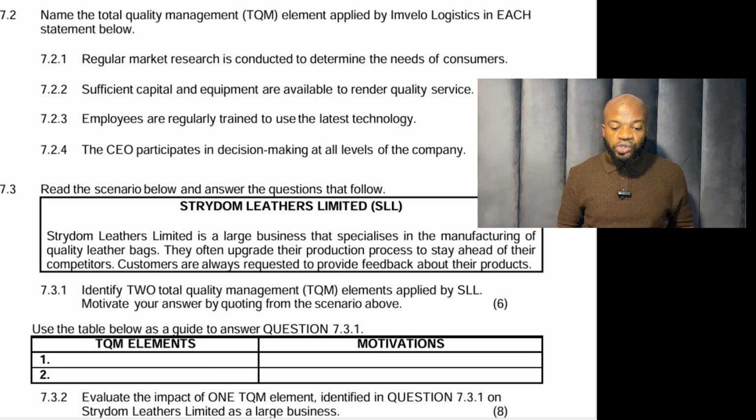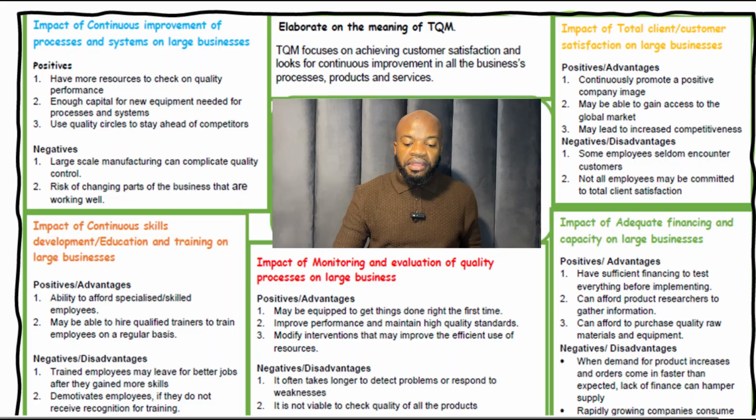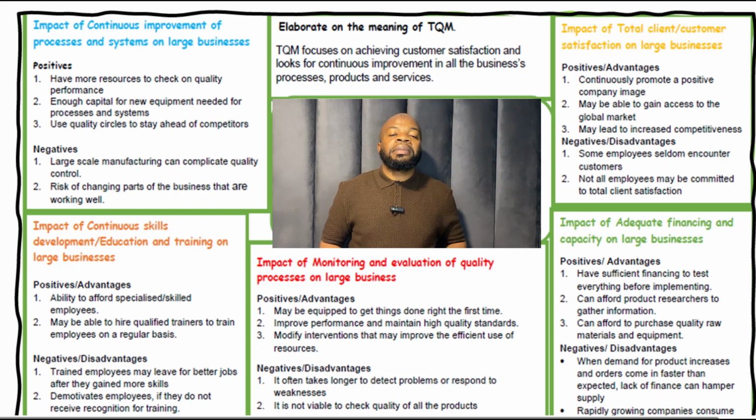Then 7.3.2 says evaluate the impact of one TQM element identified above. So a key thing here, guys, is that when they are asking us this in the exam, they may not necessarily ask us about the element itself. They will be asking about the impact, which means the advantages and disadvantages. So on this page that I have here, you have the advantages, at least two for each of the elements. Two advantages, two disadvantages. How will it affect the business? So guys, that's your section B practice.